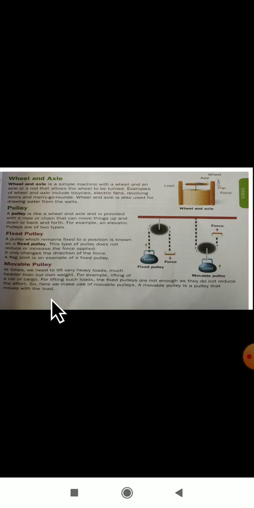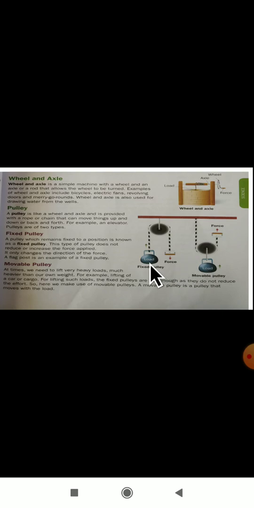If you want to lift a heavy material, we use a movable pulley. If the weight is more than ours, we use a movable pulley. We place the load here and lift it. The force is applied here, and with the help of that it will take the heavy load. A fixed pulley will just take the load here.